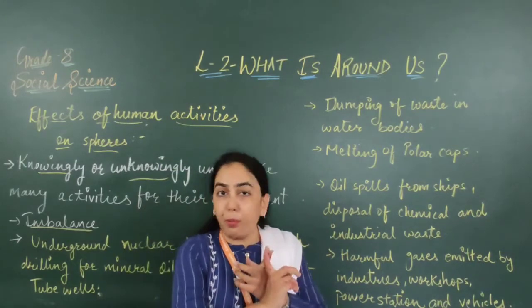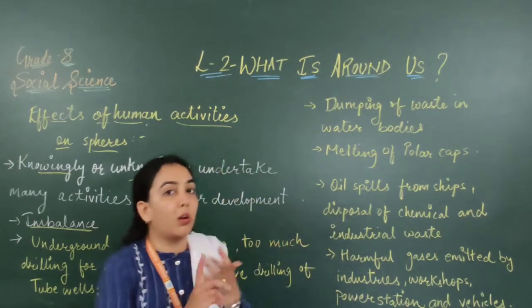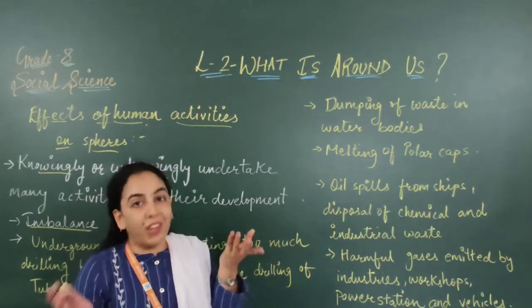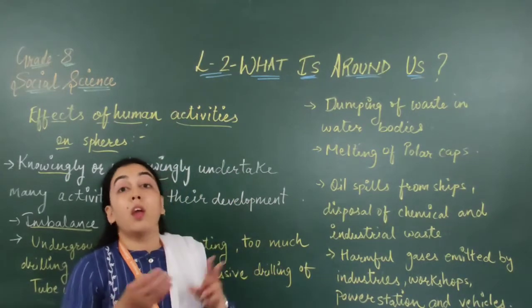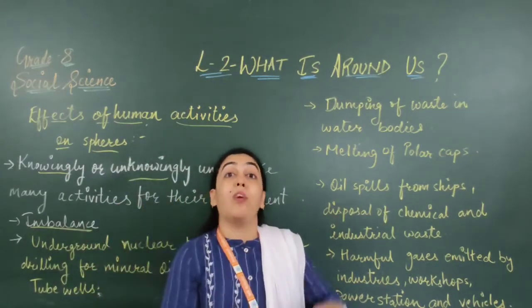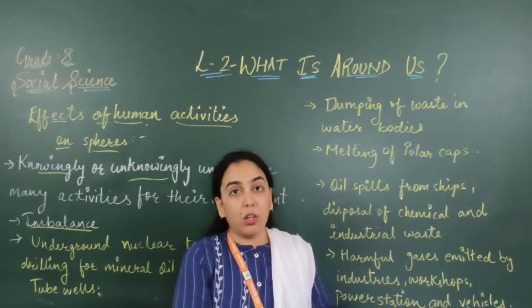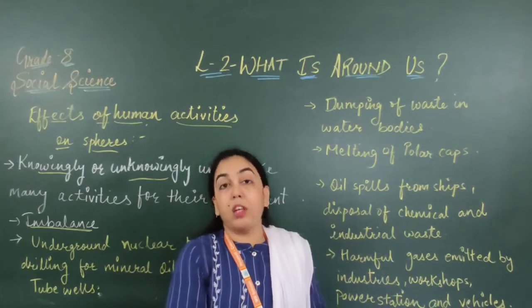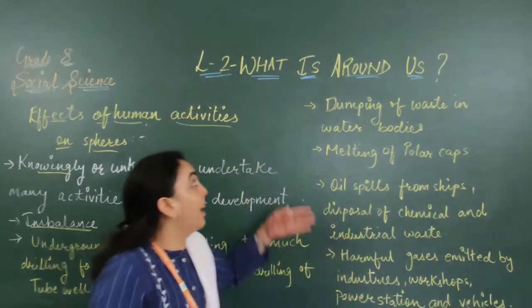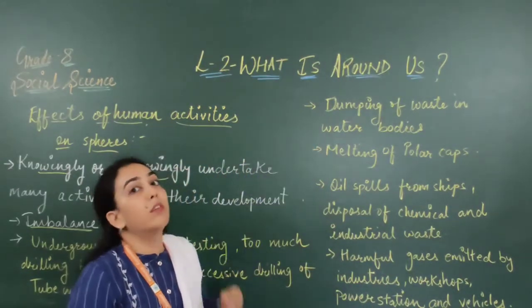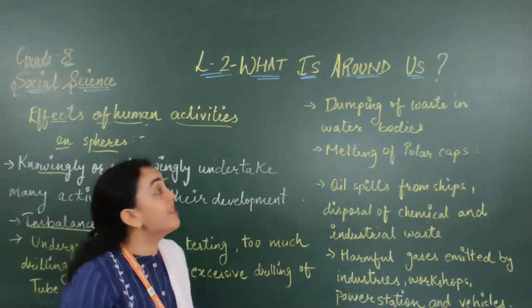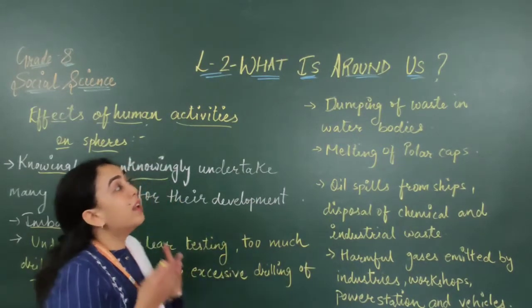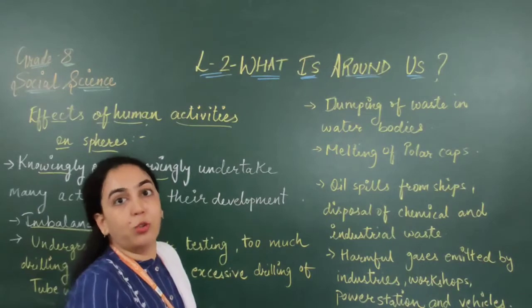The water will get polluted, and if someone uses that water, they will be affected and get ill. If animals or birds use that water, they will also get ill, or they can die. So that is why the dumping of waste is the major activity responsible for water pollution.